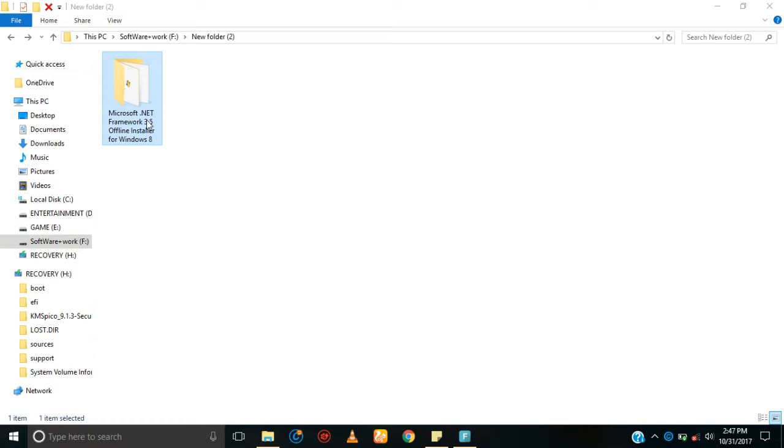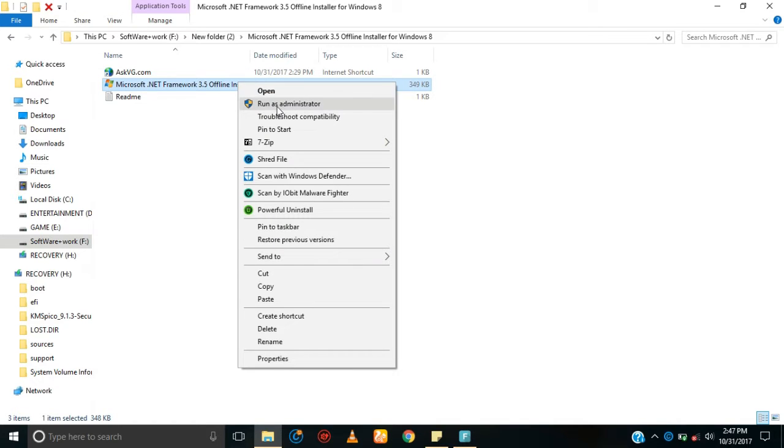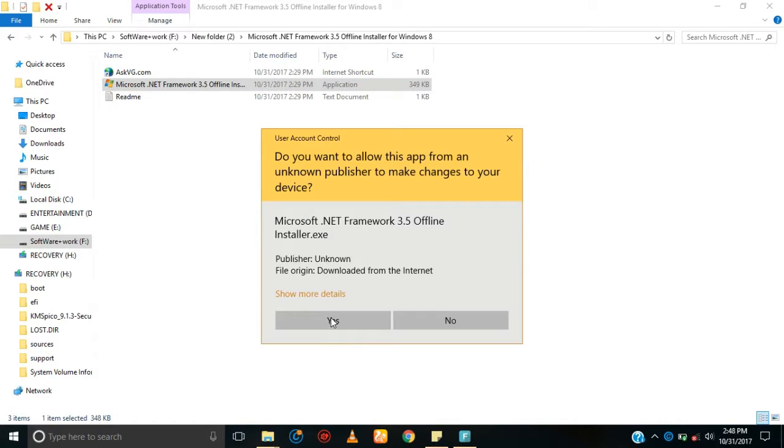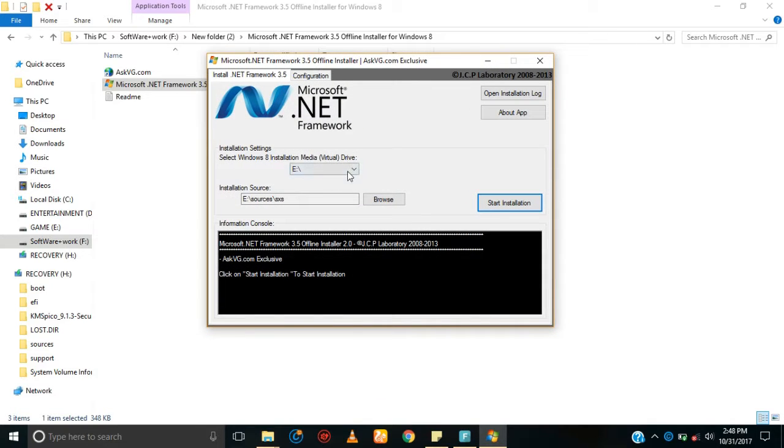First, you need to directly download this Microsoft .NET Framework 3.5 offline installer. It is applicable for all Windows 8, 10 and 7 also. Go to this file and right click on this file and run as administrator. Then click on yes, and a small box opens.